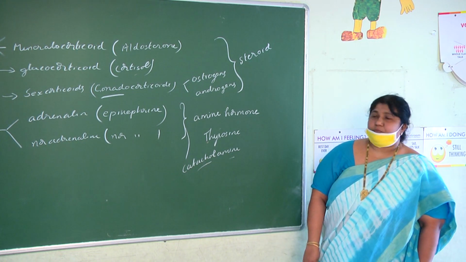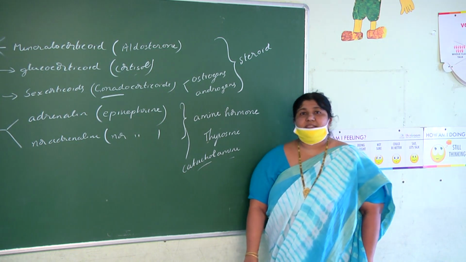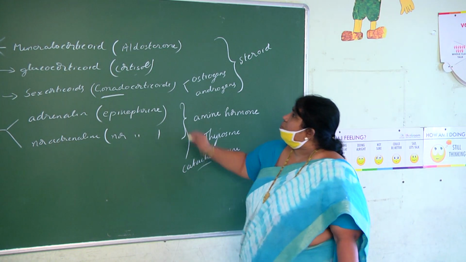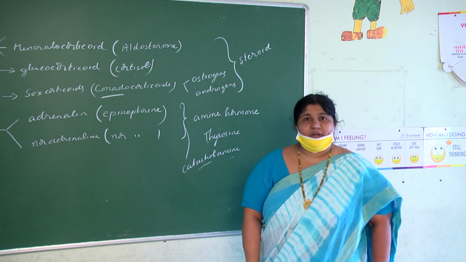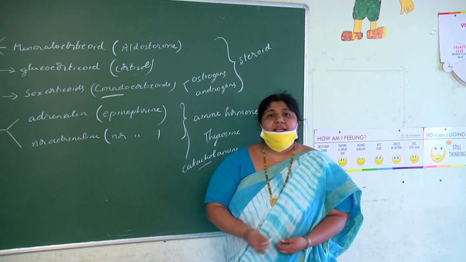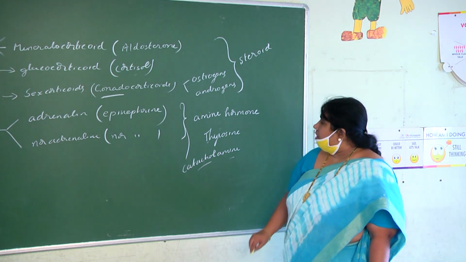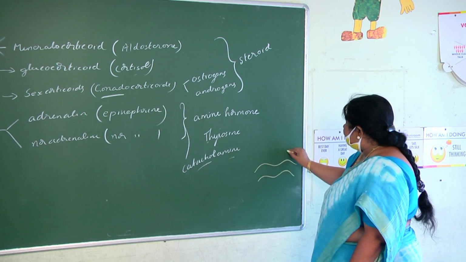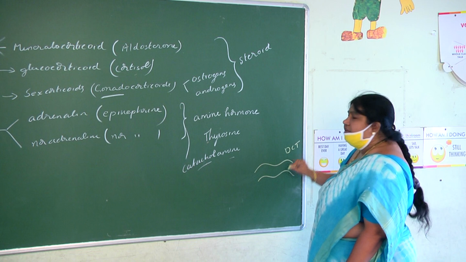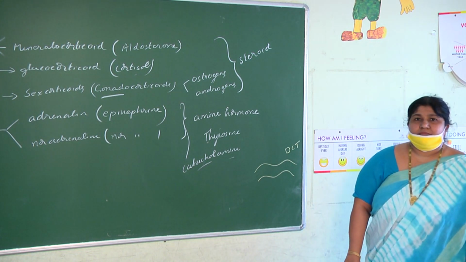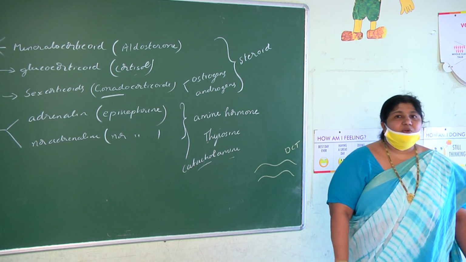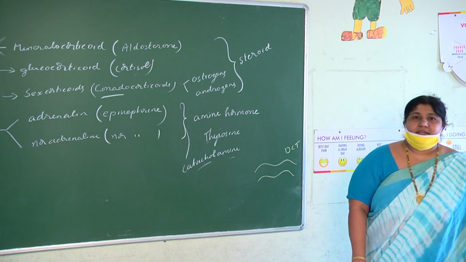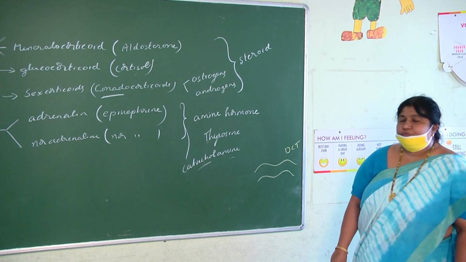Now let us proceed to the functions of these hormones. The first hormone, mineralocorticoid aldosterone, let us take. What is the target organ for aldosterone? Aldosterone receptors are present on DCT, the distal convoluted tubule of the nephron. In kidneys, the units are called nephrons.